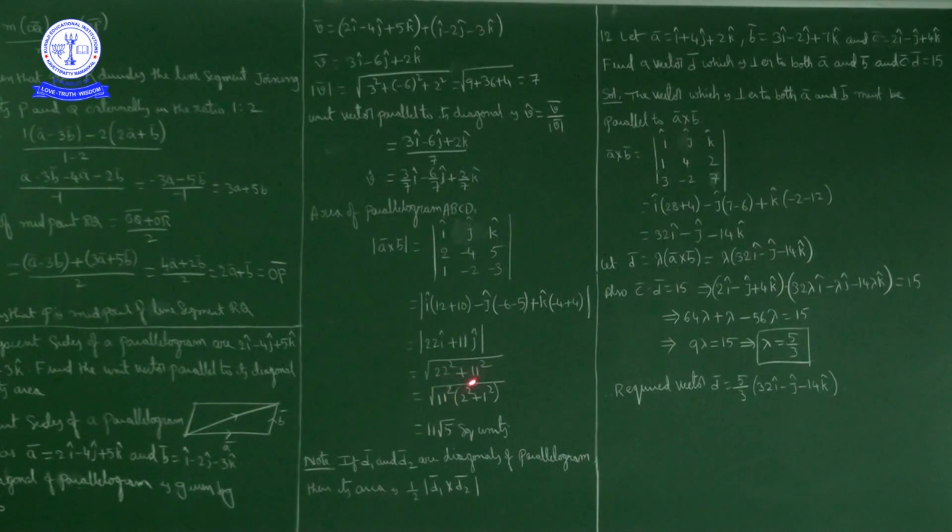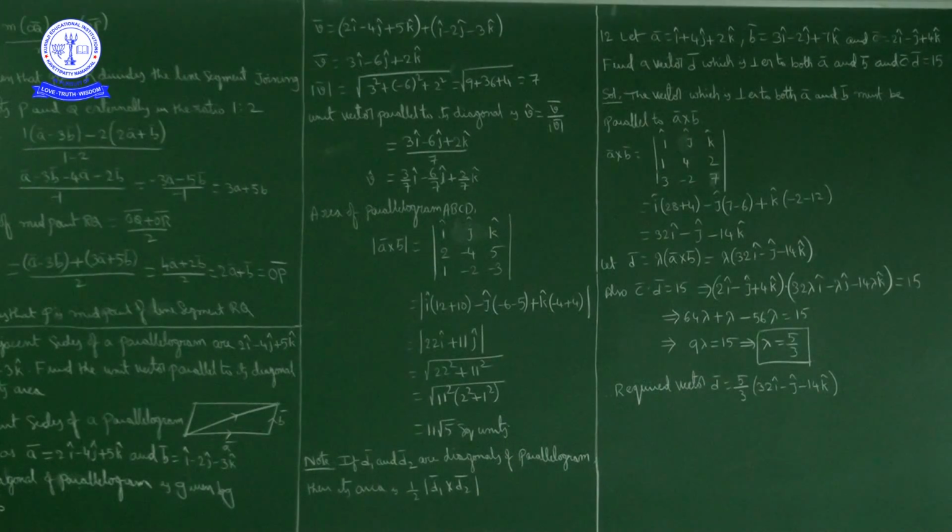From these two terms 11 square is common. So square root of 11 square into 2 square plus 1 square. Square root of 11 square is 11, into square root of 4 plus 1, that is 5, square root of 5. So 11 root 5 square units. So the area of the parallelogram is 11 root 5 square units.